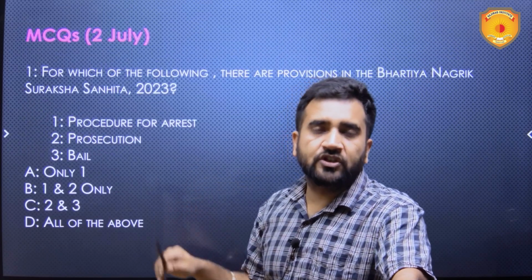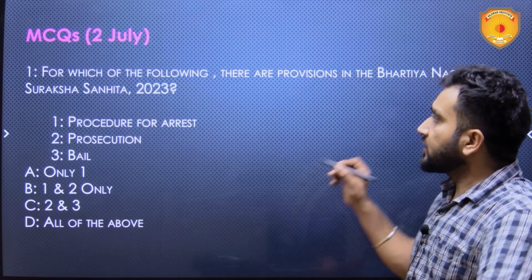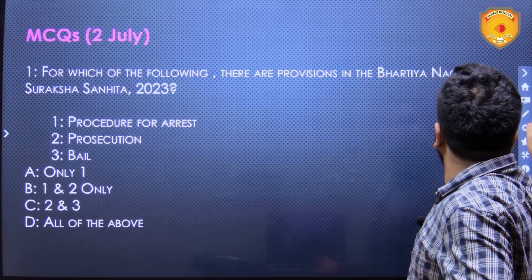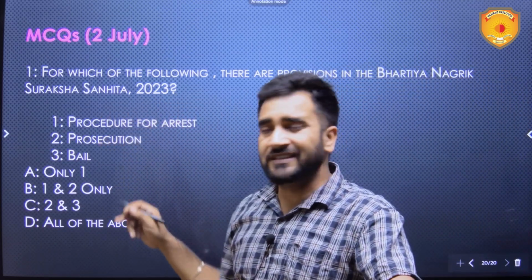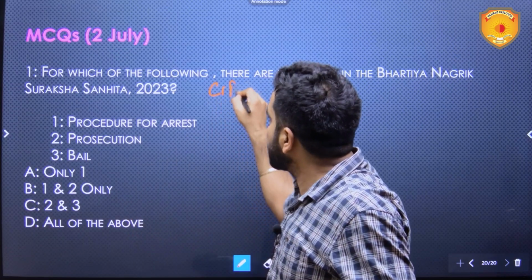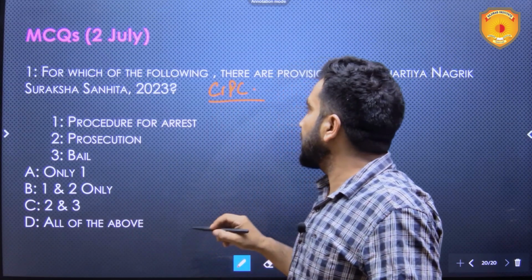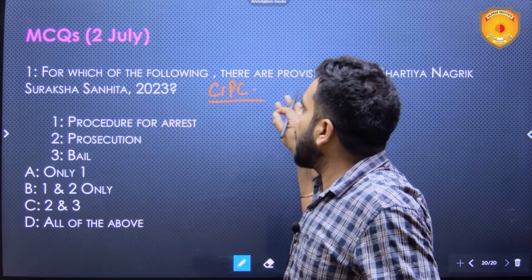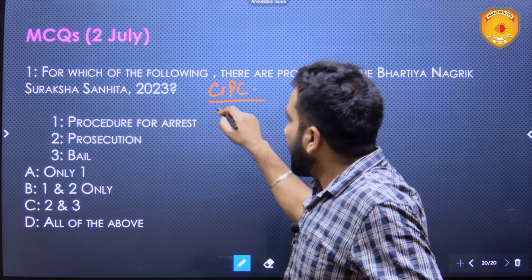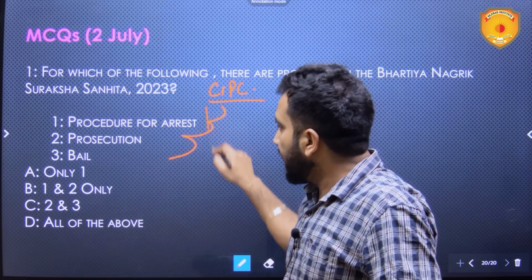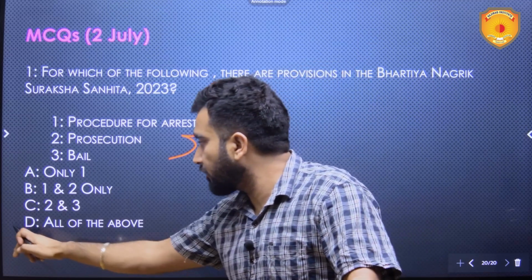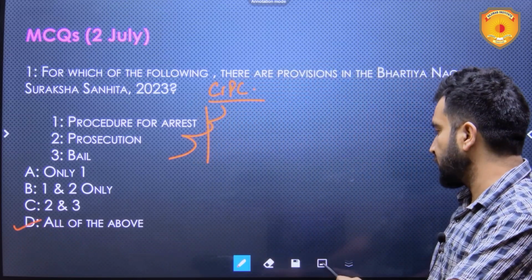Now, the discussion of MCQs of yesterday. First is, for which of the following there are provisions in the Bharatiya Nagarik Suraksha Sanhita 2023. This has replaced the CrPC. The older CrPC dealt with procedures for arrest, prosecution, and bail, and similar is this also: prosecution, bail, procedure for arrest. So, all of the above is the correct answer for this.